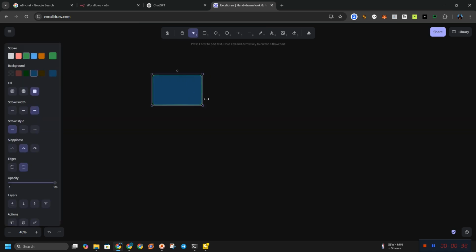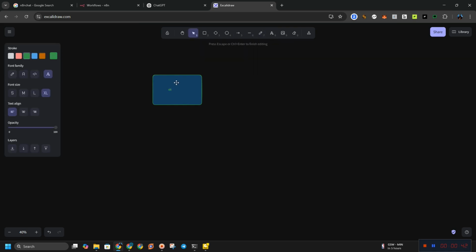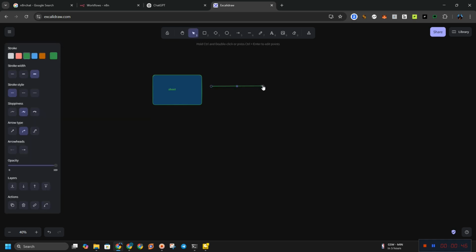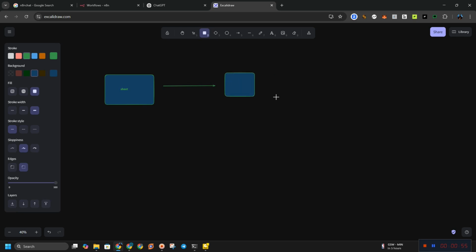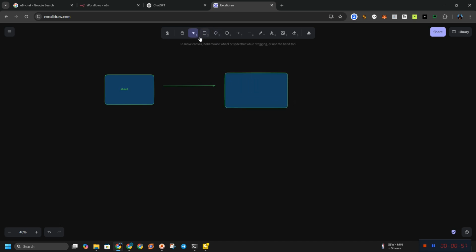Control A. Delete. So first thing is we have our Google Sheets. This will be our Google Sheets, so let us name it Sheets. It's going to get the content from our sheet and send it to what we call the limiter, to limit and make sure it only posts one content.